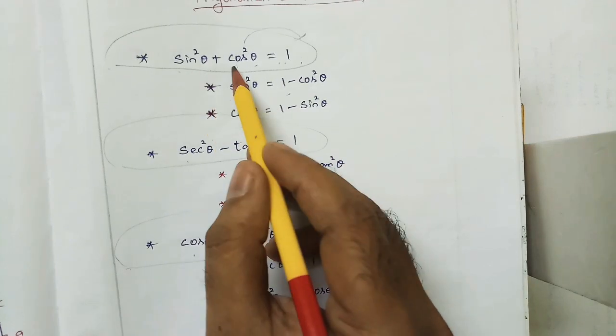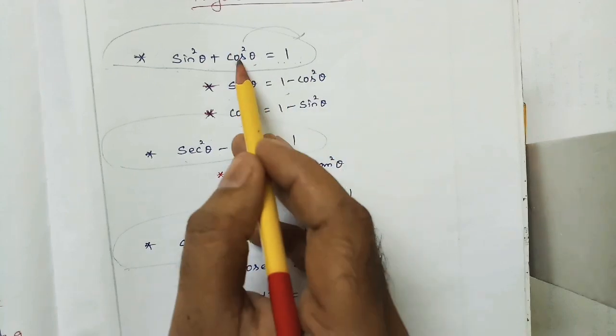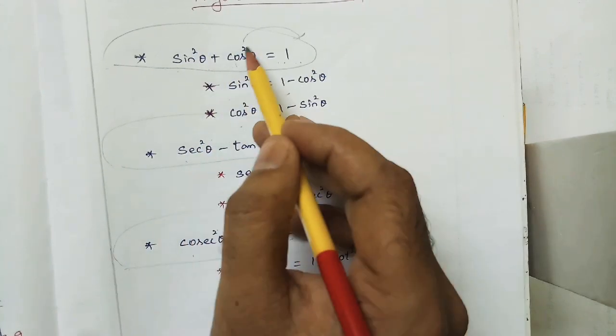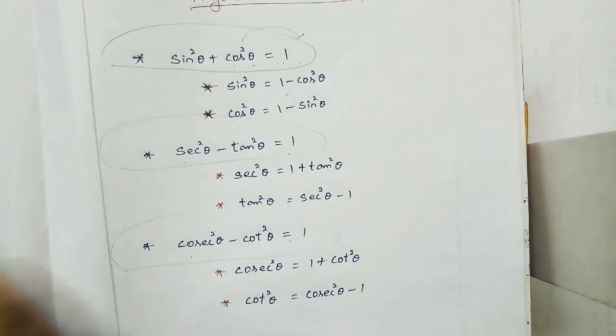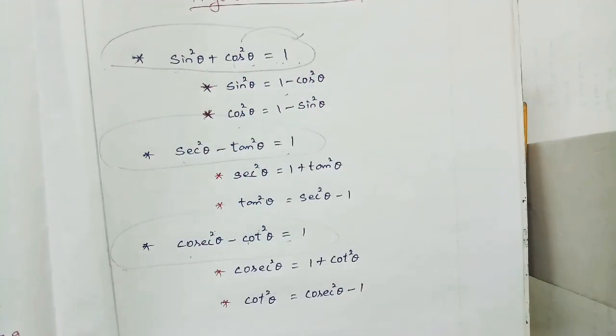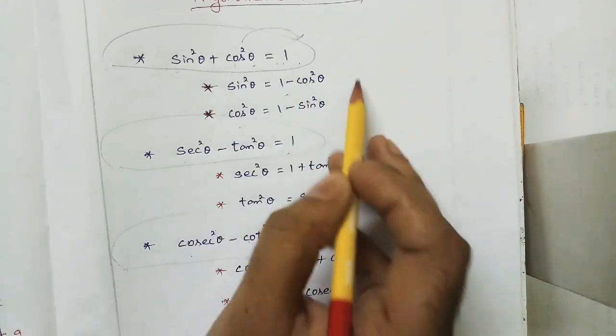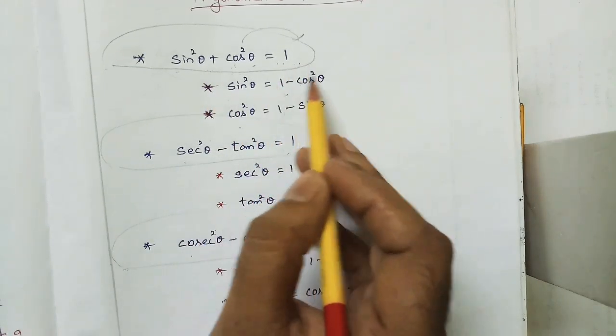So sin square theta plus cos square theta is equal to 1. If you know this one formula, from it we can find sin square theta or cos square theta. And 1 is equal to sin square theta plus cos square theta. You have to know this formula thoroughly because while we are solving, instead of sin square theta, we have to convert in terms of 1 minus cos square theta.